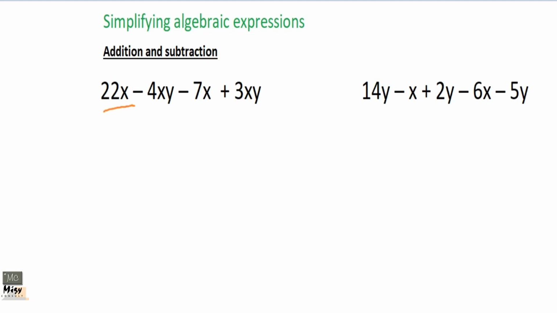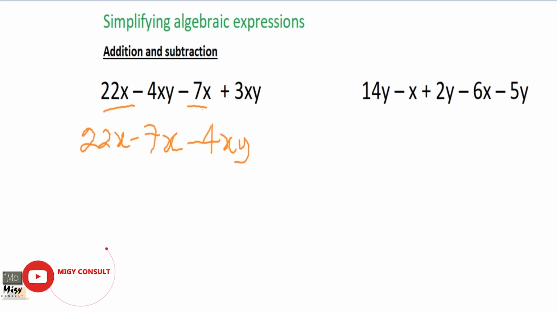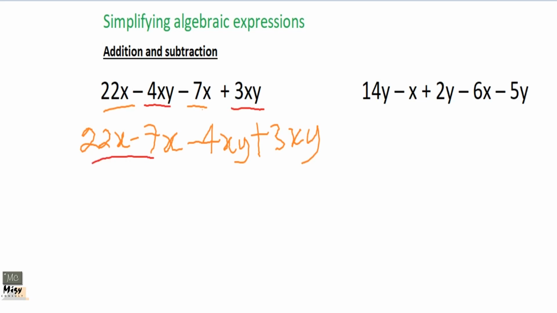So from here we can see 22x. We go through, does it have any like term again? Yes, we have minus 7x, another term, so these terms can work together. So 22x minus 7x, remember that the sign must go with the number after it. Okay, then we see minus 4xy, we write it down, but we see plus 3xy, so plus 3xy. So you can see that these are like terms as well. So you can add or subtract between like terms.